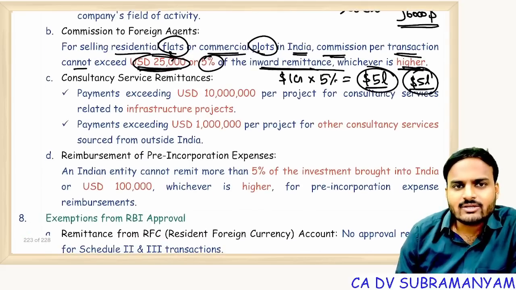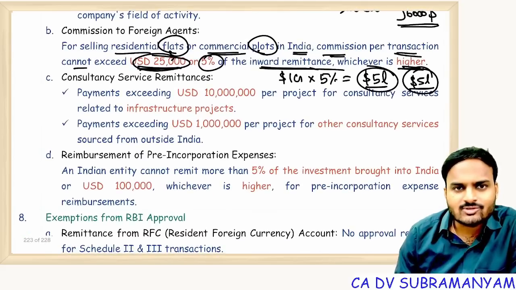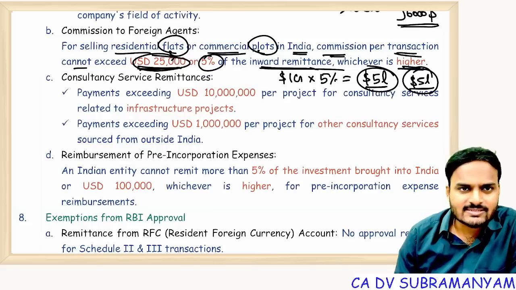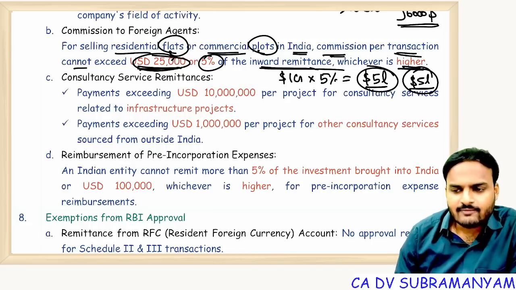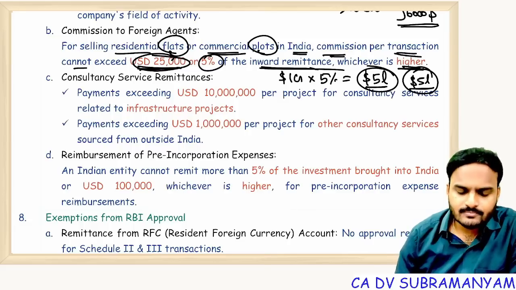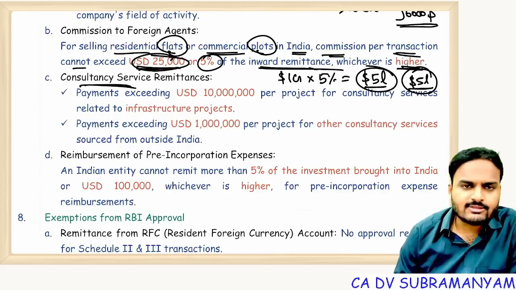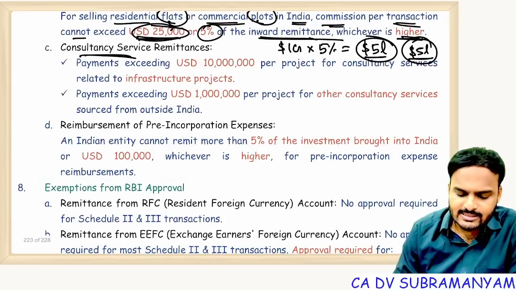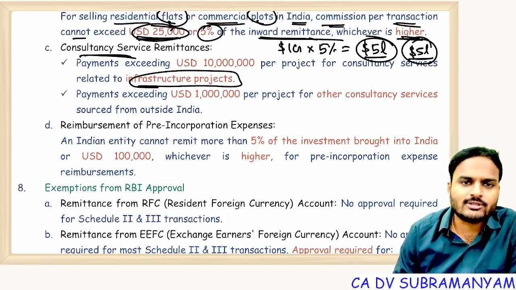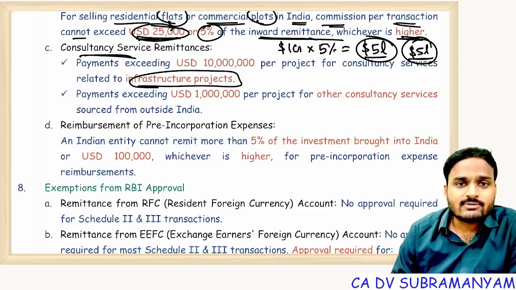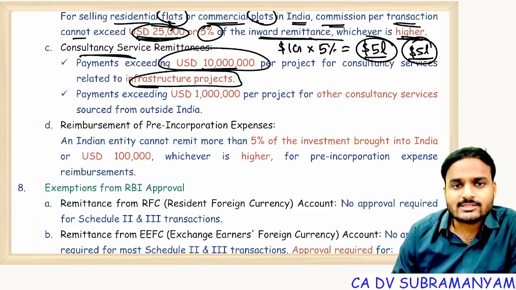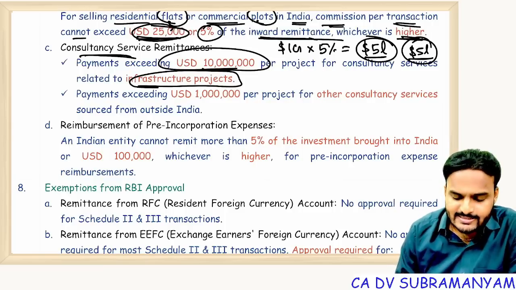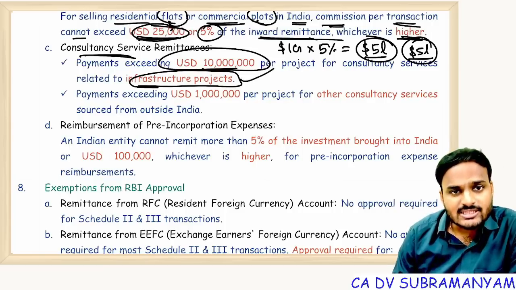So for persons other than individuals, the 2.5 lakh USD limit is not applicable. Those are individual limits. So what is the purpose? For each purpose, a limit is there. Next one, consultancy services. You are using consultancy services with respect to Indian infrastructure projects. Now against those services, up to 10 million USD per project for consultancy services, withdrawal is allowed without RBI permission. Exceeding these limits, RBI prior permission is required.